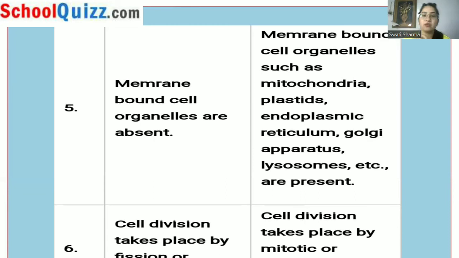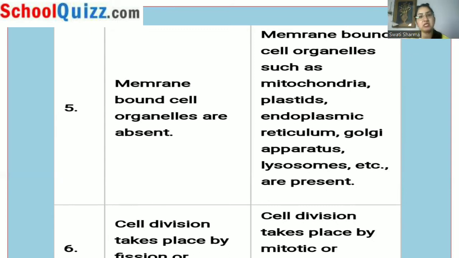Okay, so if we talk about cell division in prokaryotic organisms, it can take place by the process of fission or by budding. In budding, a small structure is there, and small buds keep on growing on the parental body, and when they increase in size, later on they are detached from the parent body and separate.